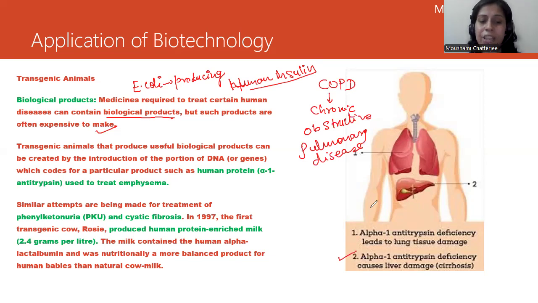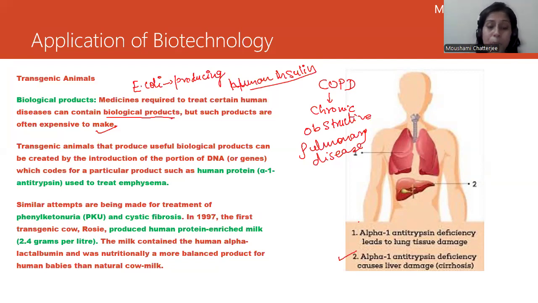It is definitely a genetically inherited disease, which will lead to various other problems in your body. So we have to find out certain solutions, and how can we do it? By studying this particular gene with the help of a transgenic animal, right? And several other attempts are also being made, like for diseases like PKU, phenylketonuria, and cystic fibrosis. All these diseases are very, very crucial, okay? And these diseases are quite expensive to treat. However, they can be treated as well once we get to know.